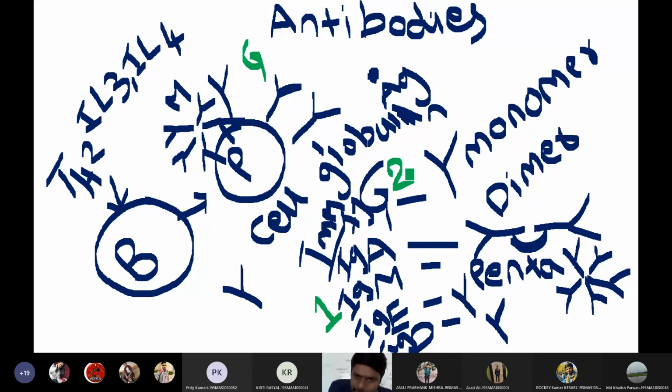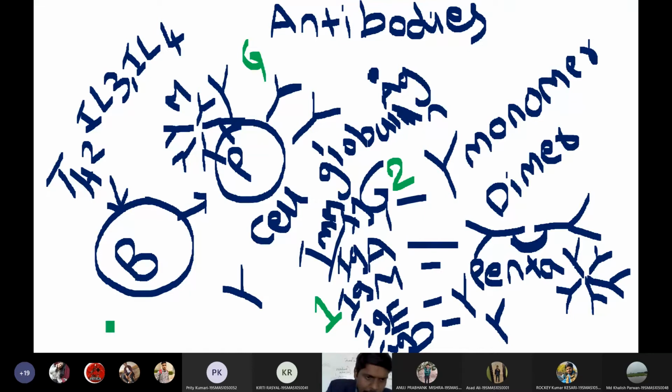Then I will add some more data here, then I will proceed to the next topic. This is all introduction only. I'm just giving you some important data regarding antibodies. Now, let me tell other important parameters such as the functions of these 5 types of antibodies. So first, see the functions of antibodies.